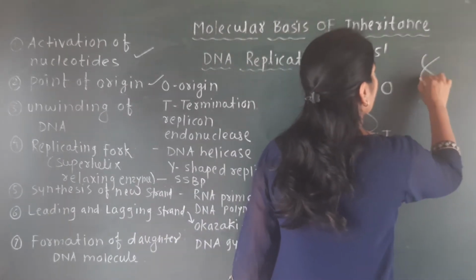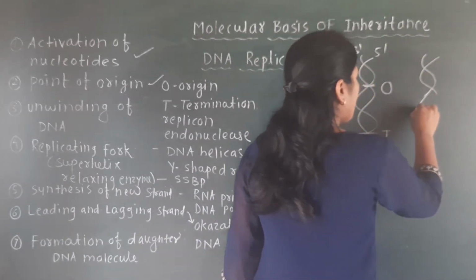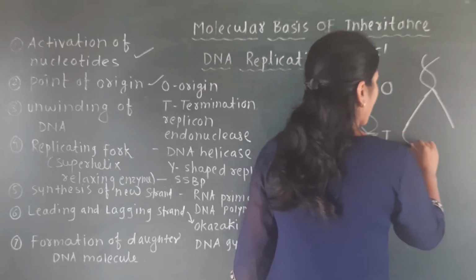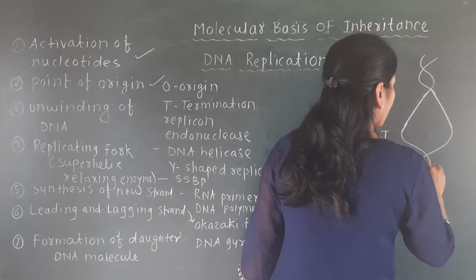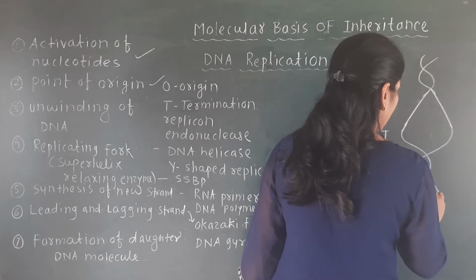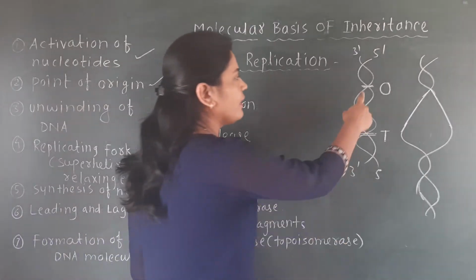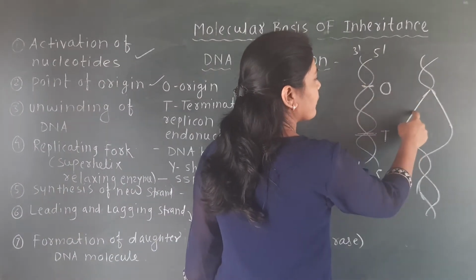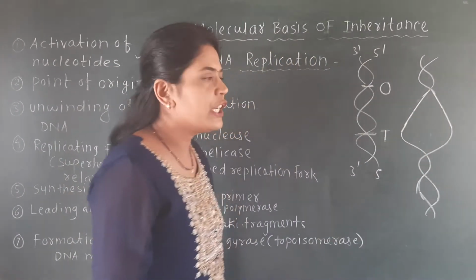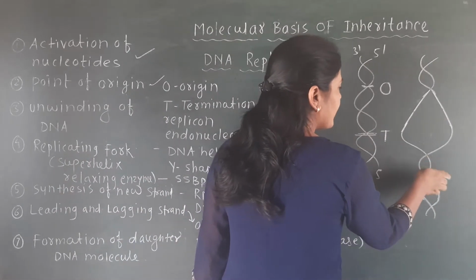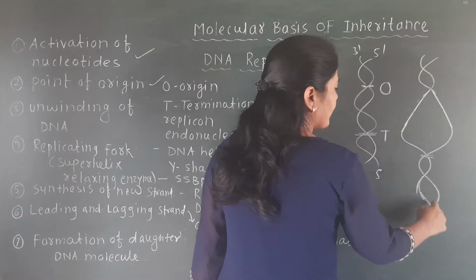What will happen here? See, at this point these two strands will separate, and again you will find such a structure. That means at this origin point the two strands of the DNA separate from each other, and they terminate here, meaning here they get joined again.